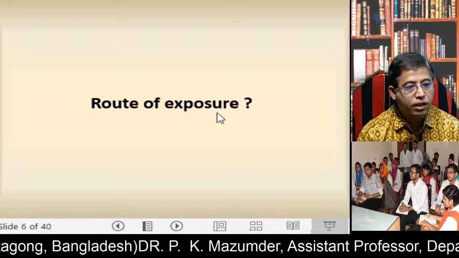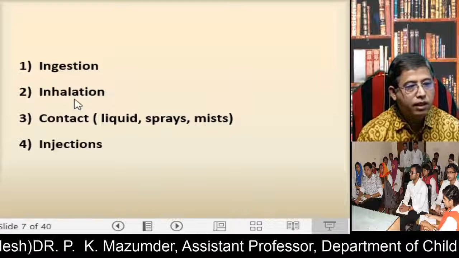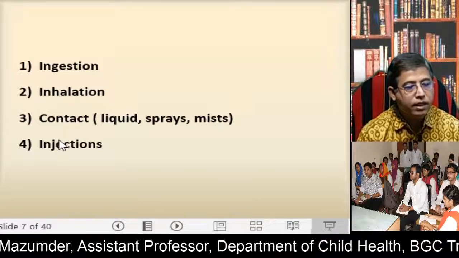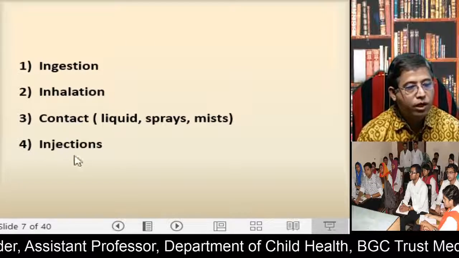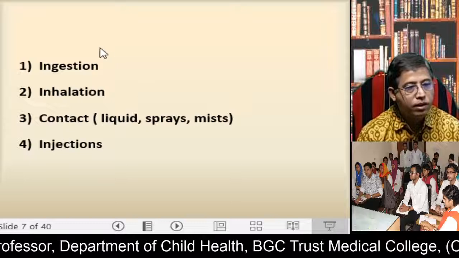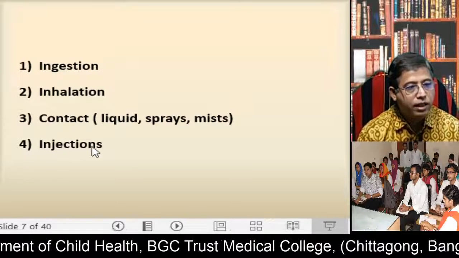Route of exposure: ingestion, inhalation, contact, as liquid, spray, mist, and injections. So there are four ways to produce poisoning in the human body. That is ingestion, inhalation, contact, and injections.